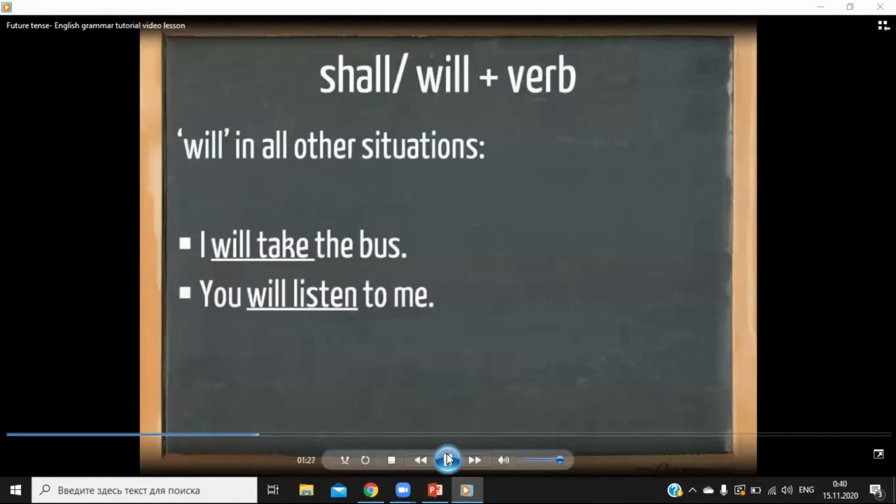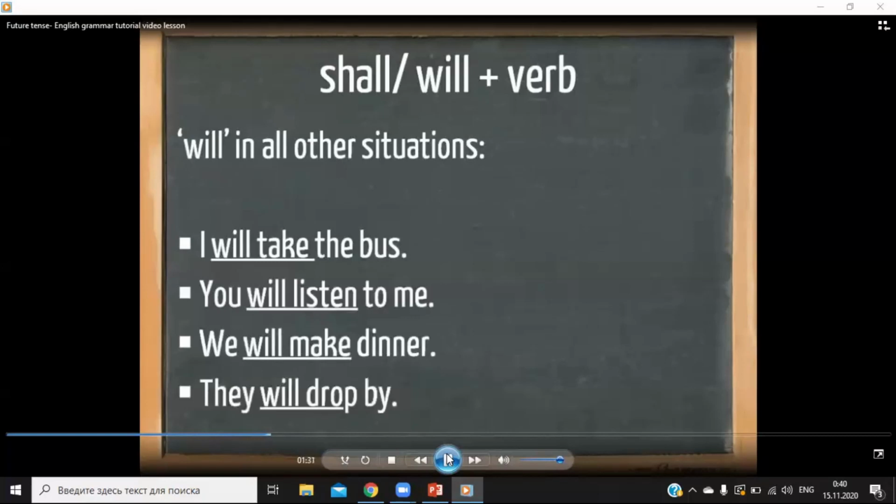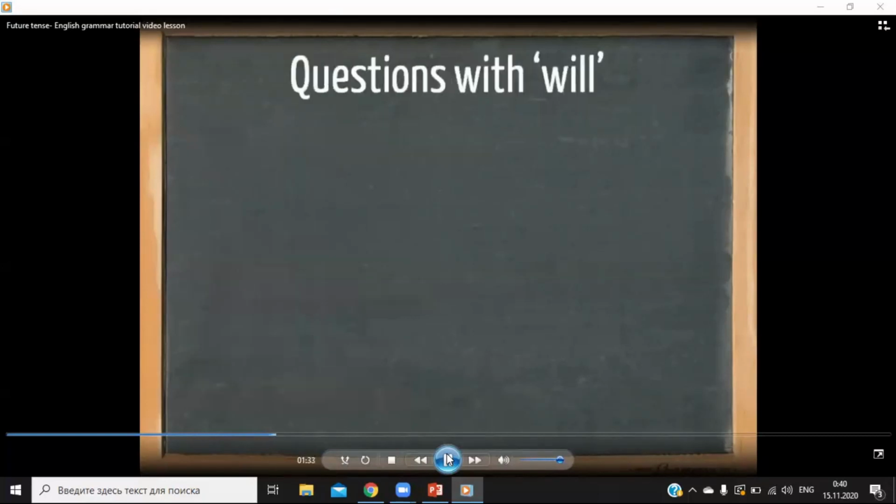I will take the bus. You will listen to me. We will make dinner and they will drop by. Let's look at questions with will. Again, we use the base form of the verb.